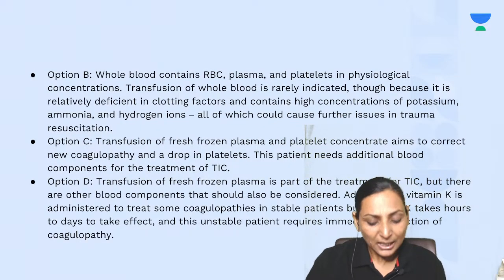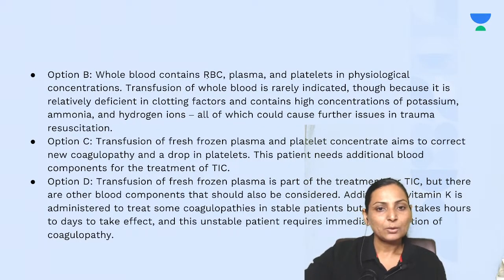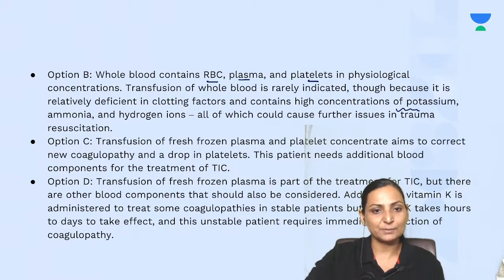If you look at the other options, whole blood will have RBC, plasma, and platelets. Transfusion of whole blood is not much indicated because it is relatively deficient in clotting factors, and it will also have a high amount of potassium, ammonia, and hydrogen, which will create further problems in resuscitation.